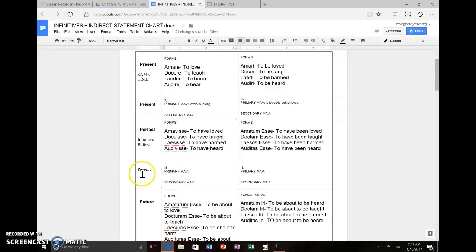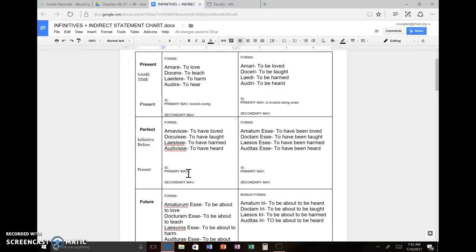All I have to do when I have a primary mental action verb, a present tense MAV, and a perfect infinitive with an isse or a tum esse, is make the infinitive action, the actual action of the indirect statement, happen prior to that of the verb. Since the verb's present, I really just have to make it happen simple past.